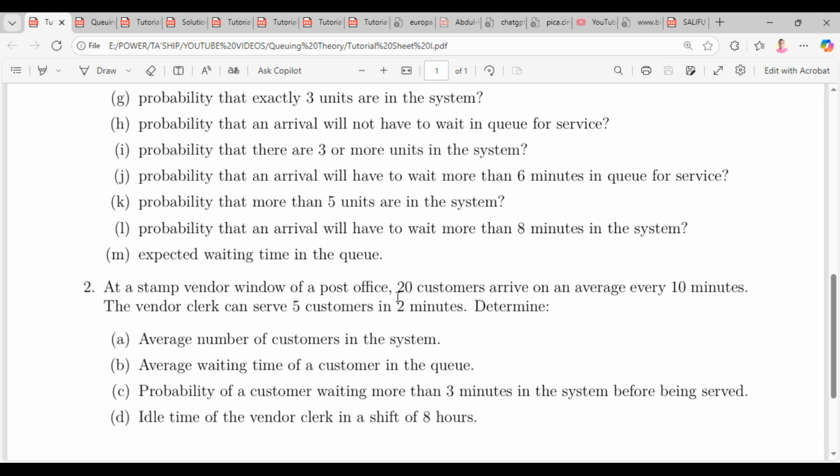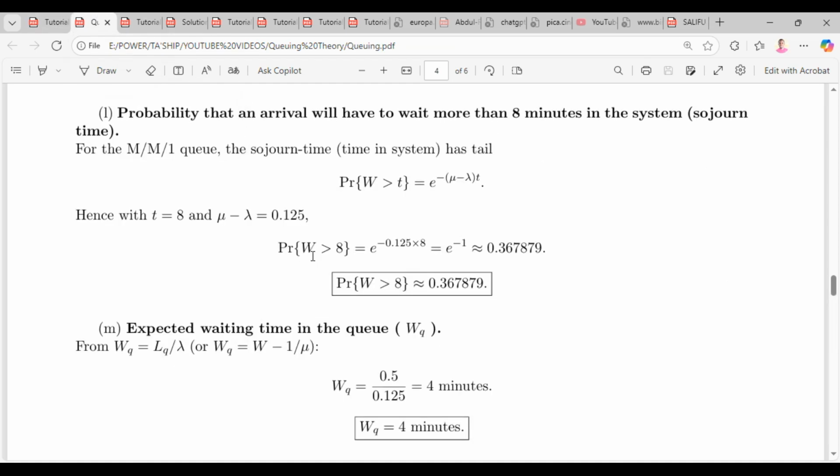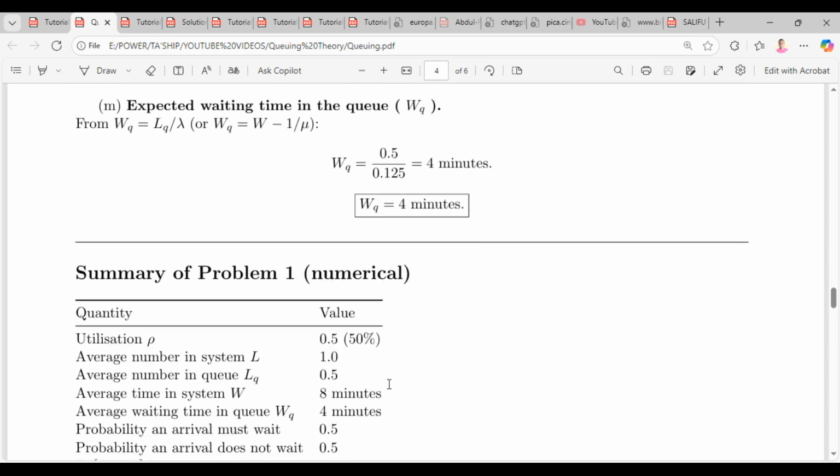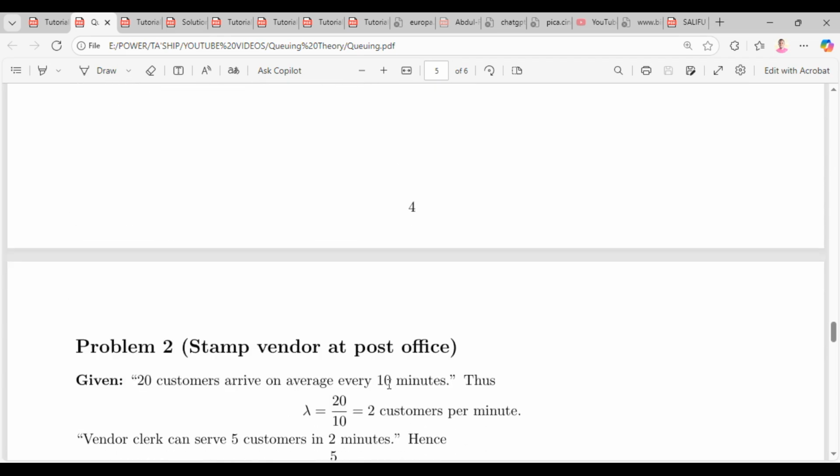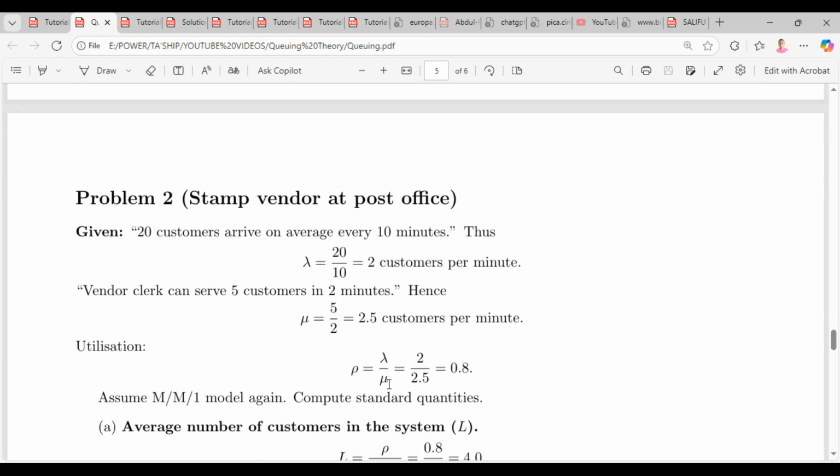So lambda, customers per minute, should be equal to 60 minutes, that's an hour. We can calculate for our lambda per hour, or we can look at the per minute. If you do correct calculations, we are going to get 2 customers per minute. So per hour we are going to have 2 times 60, that's 120 customers per hour.